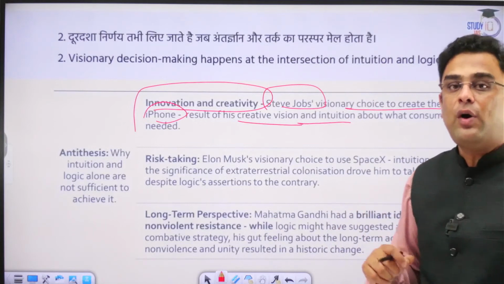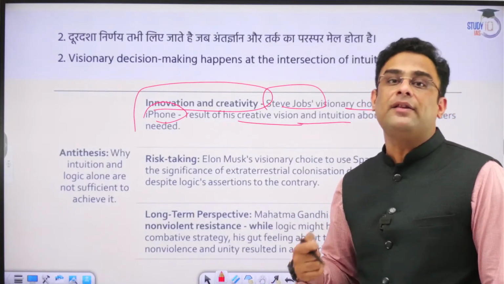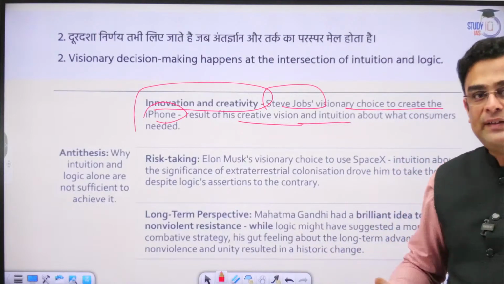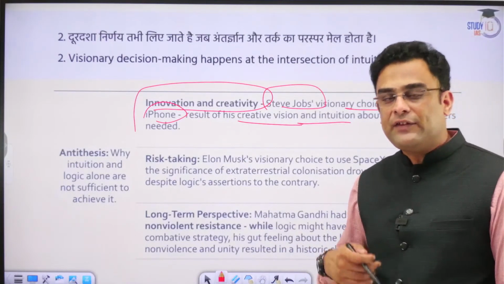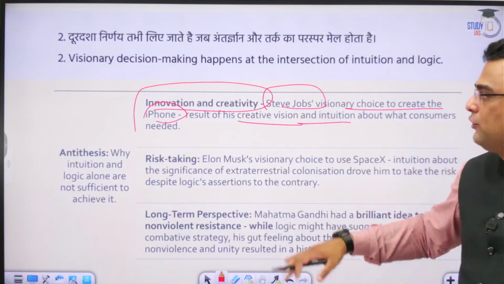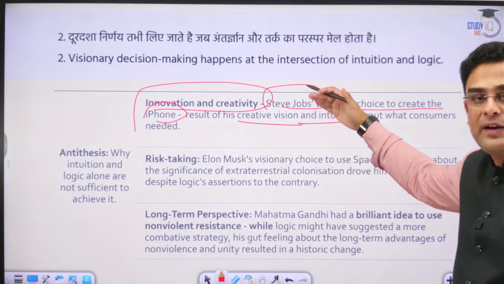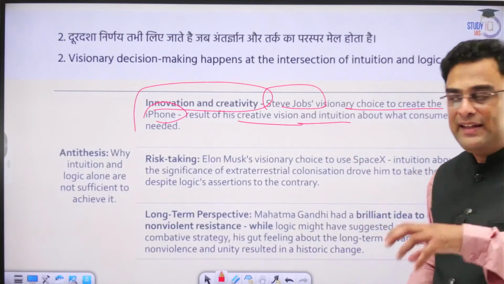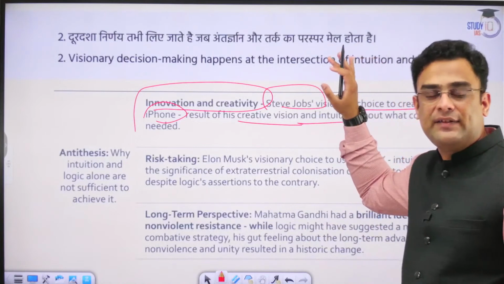But Steve Jobs all along believed in the kind of product that he was bringing out. And ever since the product has come, its popularity has only soared higher. So what was that a result of? That was again a result of that intersection of both. There is some magic at that intersection, guys.